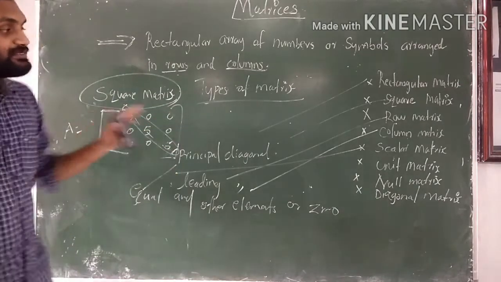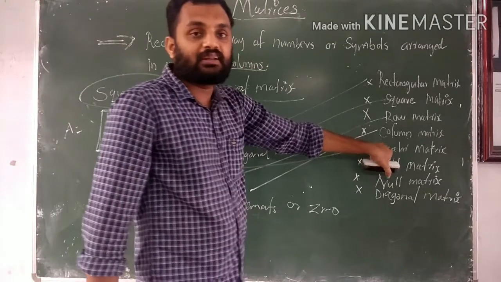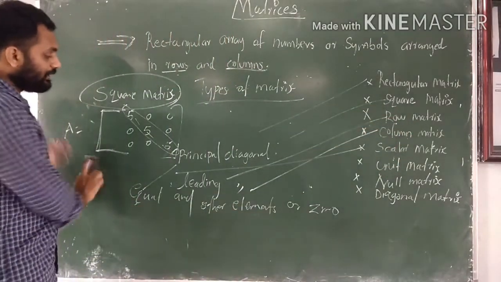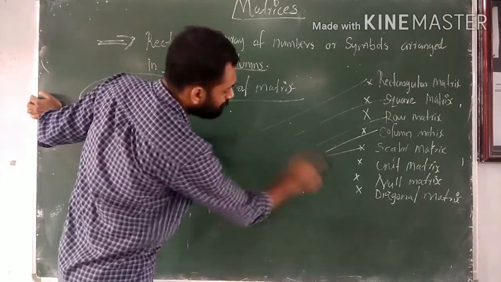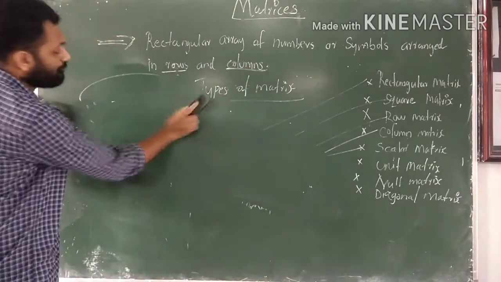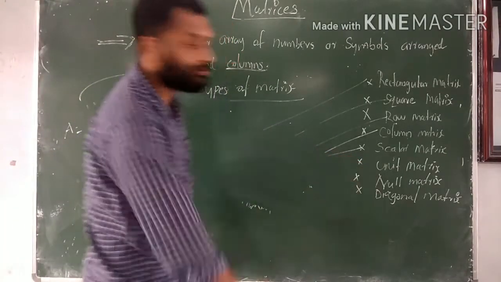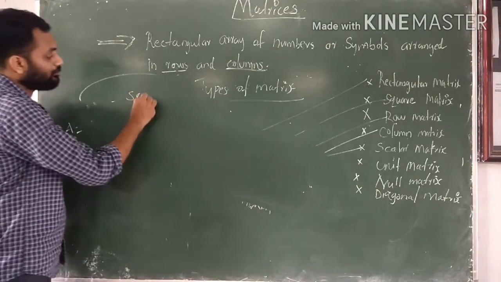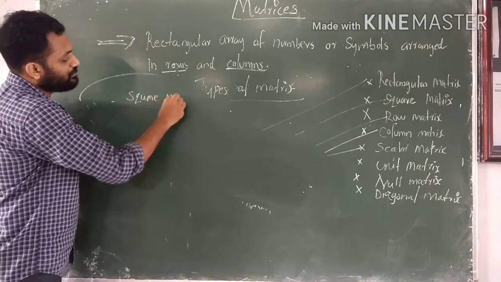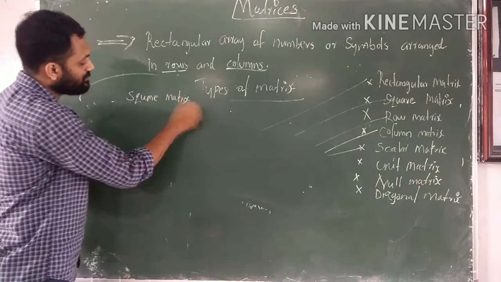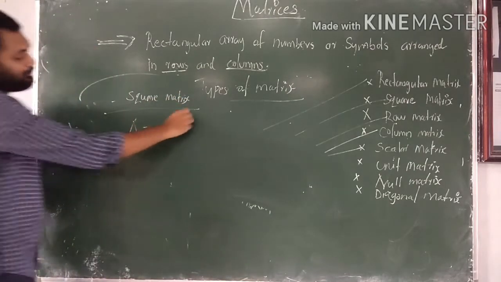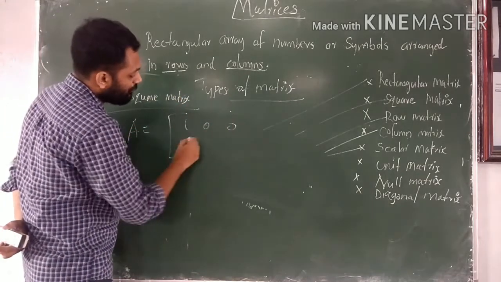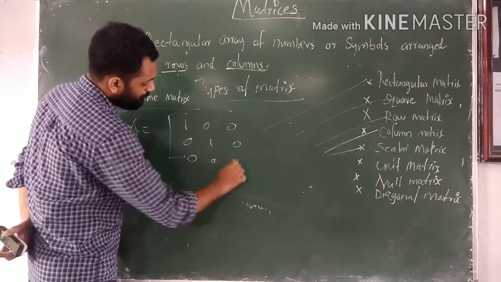Then next, unit matrix. Unit matrix is also one type of square matrix. For example, A is equal to 1 0 0, 0 1 0, 0 0 1.